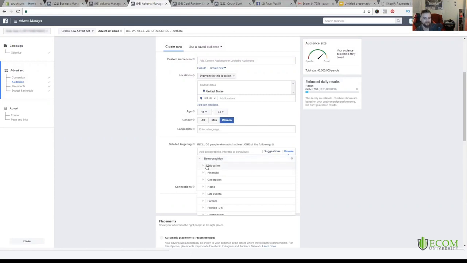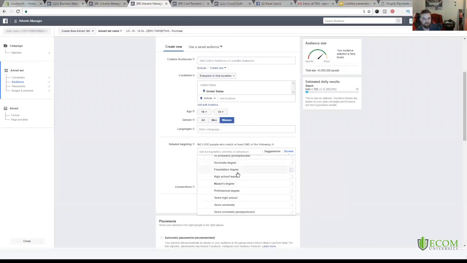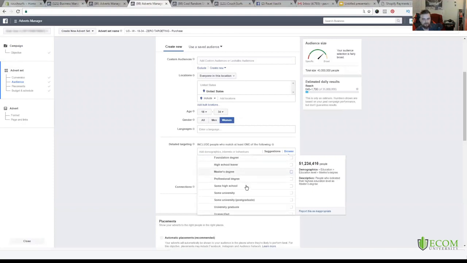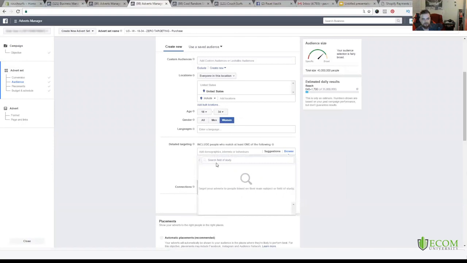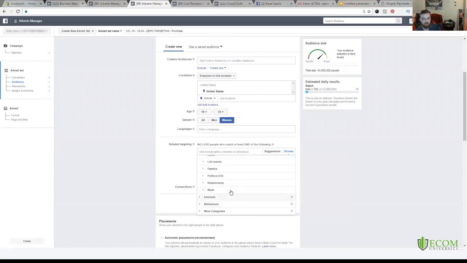right? So we could target people based on their education level, if they're at high school, if they're at university, if they have their doctorate degree, if they're a high school leaver, if they have a master's degree, all this cool stuff. You can look at their fields of study. So you could type in fields of study over here, schools or universities, undergrad years. You can even target people by their financial status, right?